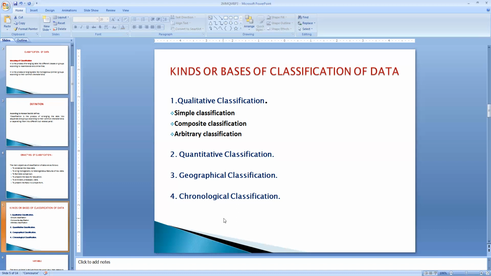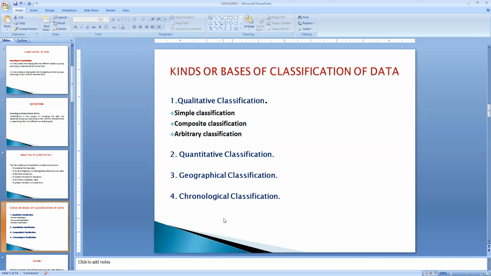And the next type of classification is called geographical. Geographical means according to the regions or the places. In this type of classification, the data are classified according to the geographical region or place. For example, if you want to study the production of paddy in different states or the production of wheat in different countries, this becomes geographical classification.